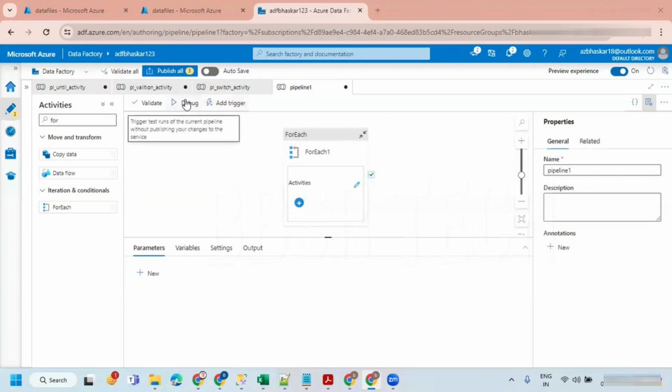At development time, everyone has to use the same thing. If you want to schedule or go for a manual run, you can use Trigger: on-demand run and schedule. These are the two options.